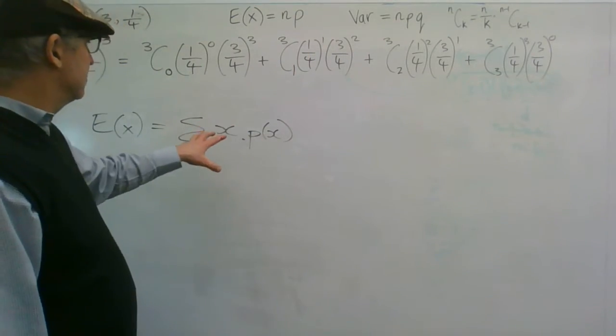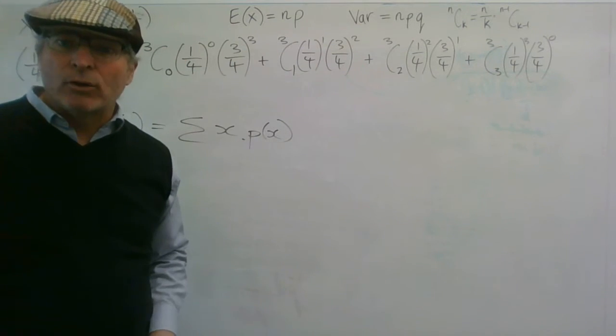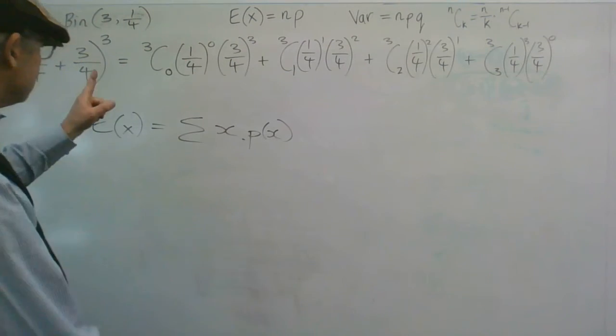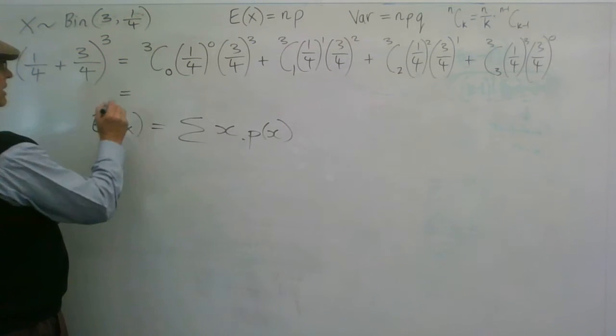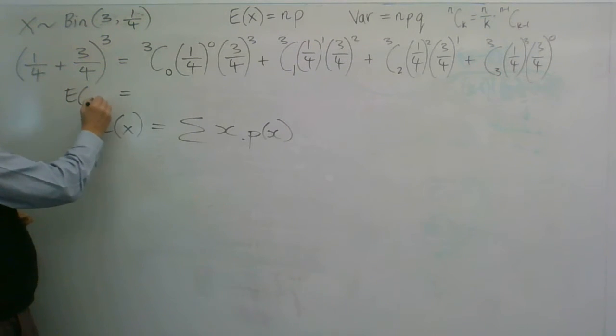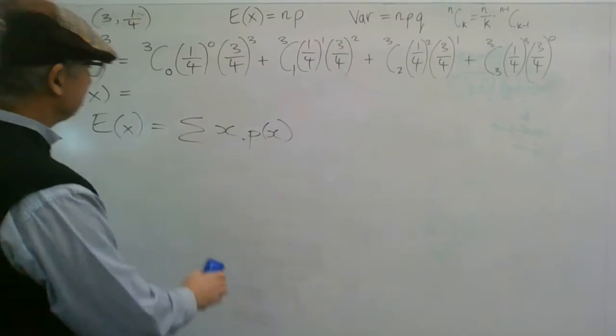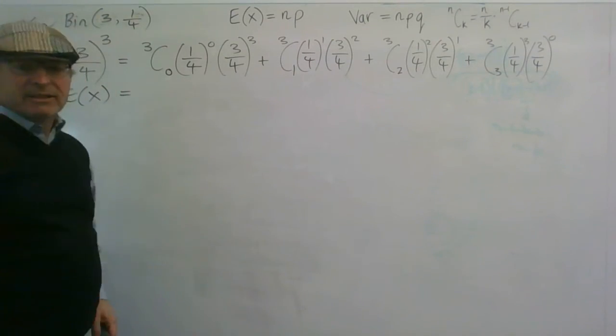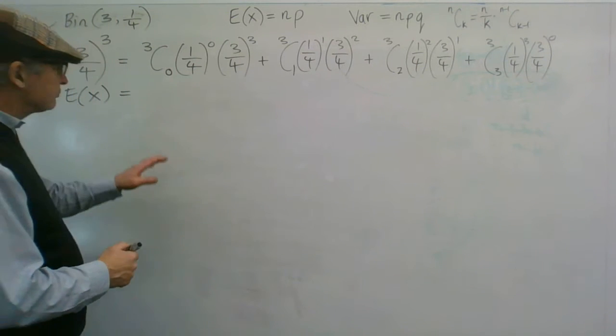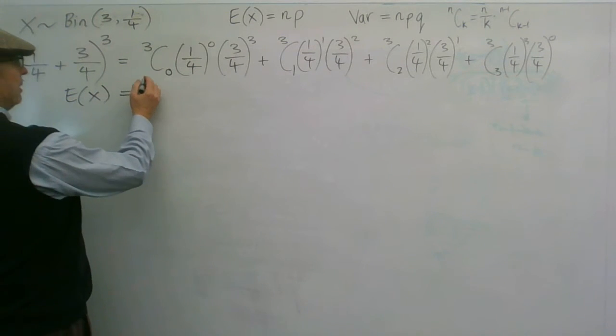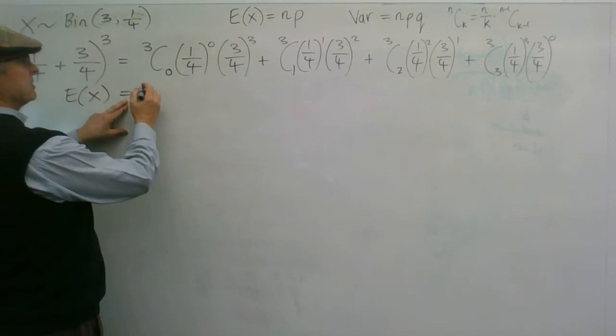Now I can do this the long way here. I can find all the xp(x)'s. So let's do that. I'm going to find the expected value for this particular probability distribution. The expected value is the sum of all the xp(x)'s.